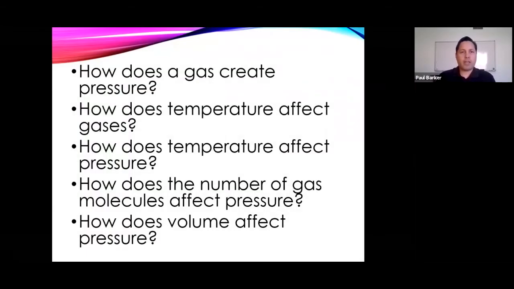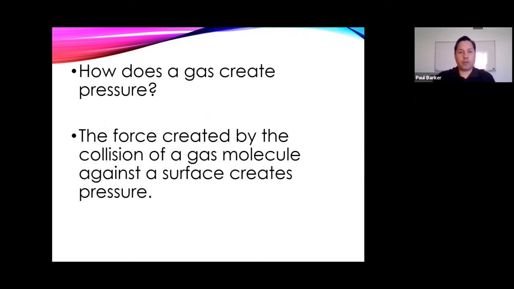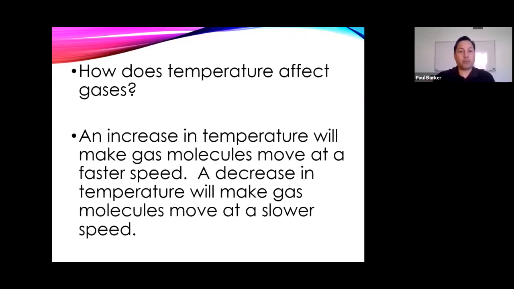So I want to go ahead and go step by step for each one of these, put it into writing. It says, how does a gas create pressure? The answer for that question was the force created by the collision of a gas molecule against the surface of its container creates pressure. The second question was, how does the temperature affect gases? An increase in temperature will make a gas molecule move at a faster speed, and vice versa. A decrease in temperature will make a gas molecule move at a slower speed.